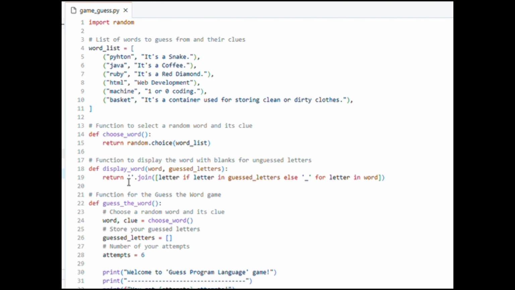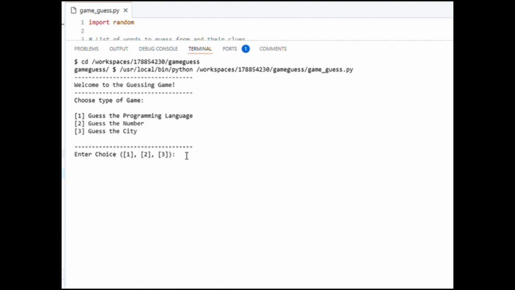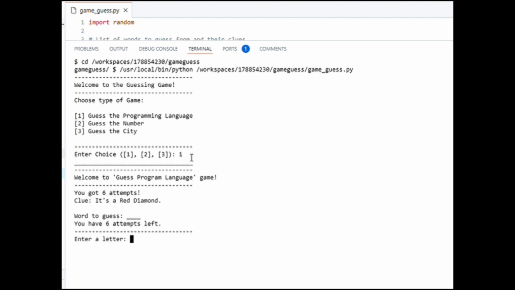So let's run my code. This is the main choice. Let's choose the first one. This is guessing the programming language. Then this is the clue, and this is the attempts. So let's guess.